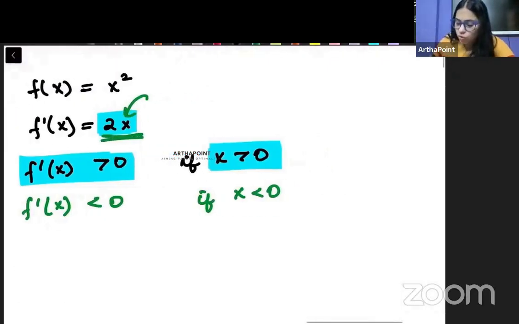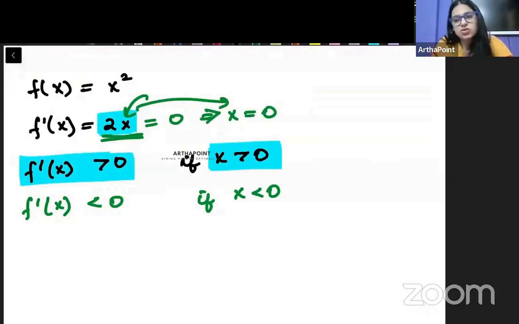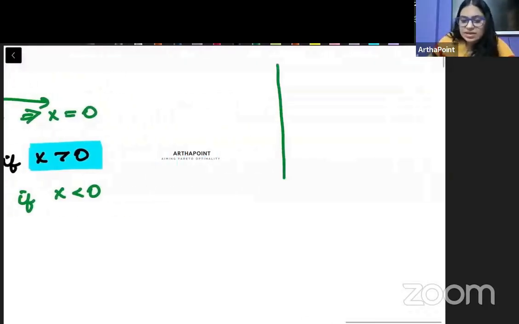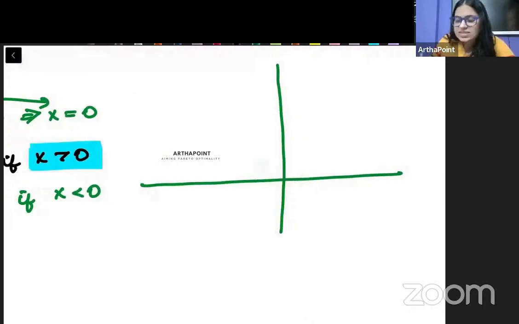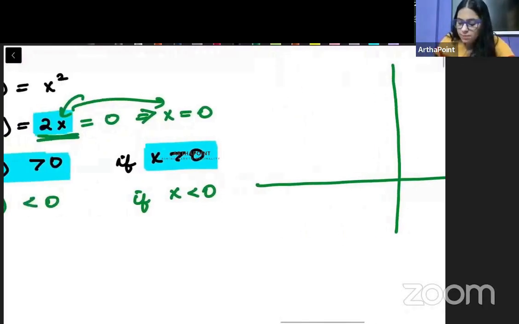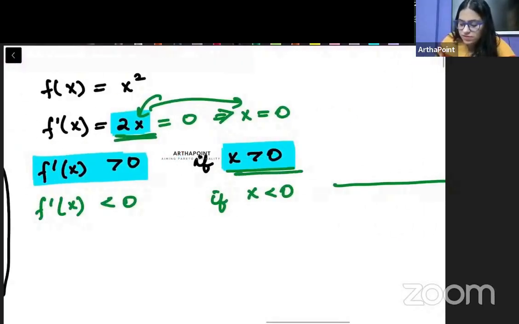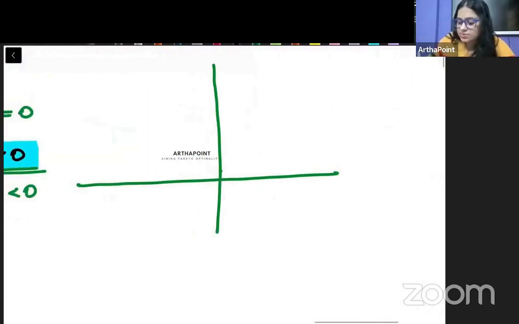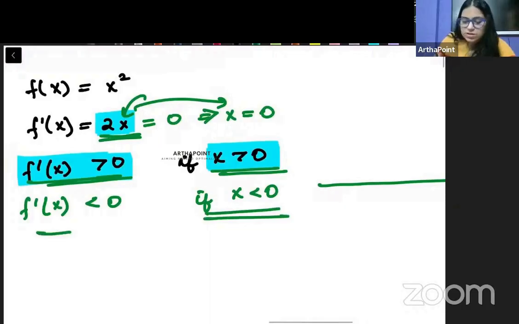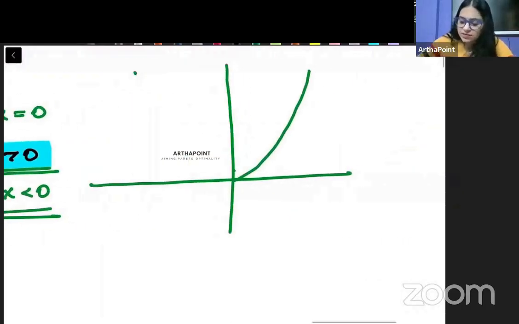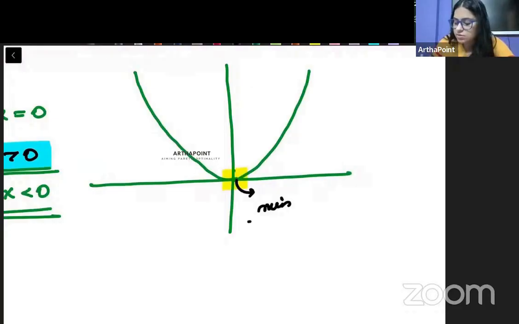So we can say that okay, and you can clearly see that when x is 0, we have our f dash x also 0. So we can clearly go ahead and say कि x 0 पे तो f dash x 0 है, but जब तक x positive है, the slope is increasing. x positive, the slope is increasing. और जब तक x negative है, the slope is decreasing. x is negative, the slope is decreasing. तो माने at this point I have attained a minima ना.